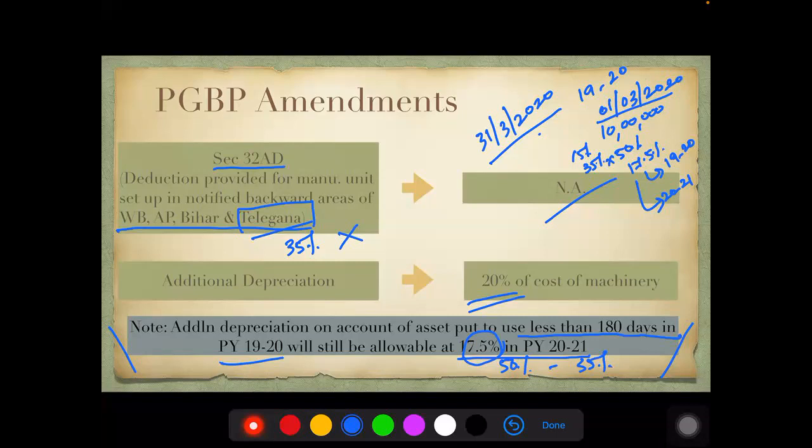This is 50% of 35%, which they can enjoy on the assets which were put to use in the previous year 1920, but for less than 180 days. Okay. You can again expect questions in MCQ here. Just to confuse you with the rates of 20, 17.5 and 35%, they can ask you questions even here and see how much you're providing in the current year.